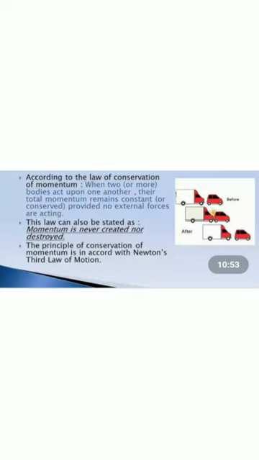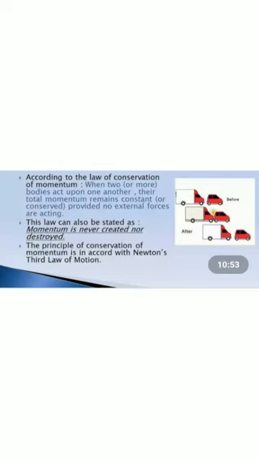For example, when we have a rifle and a bullet in it. Before firing, both bullet and rifle are at rest because they are not moving, so the initial momentum of the system is zero.